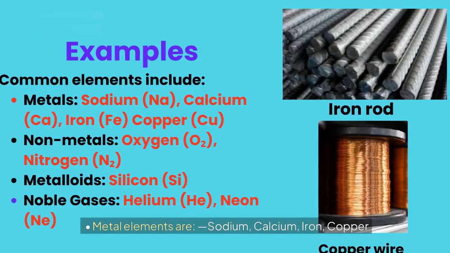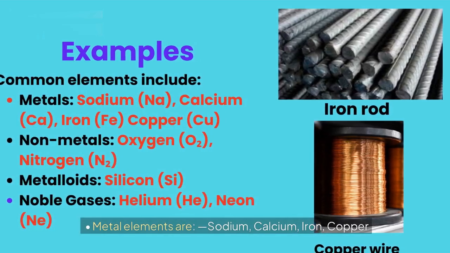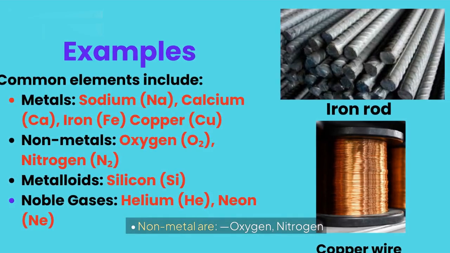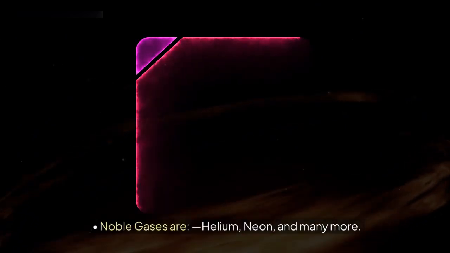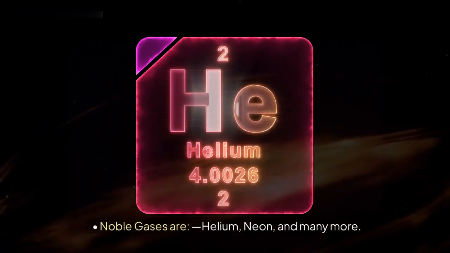Metal elements are sodium, calcium, iron, copper. Non-metals are oxygen, nitrogen. Metalloids include silicon. Noble gases are helium, neon, and many more.